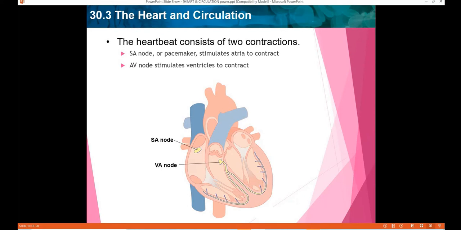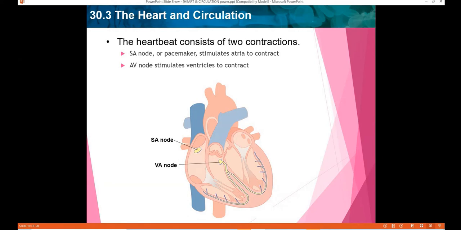The first contraction of the heart begins in the right atrium at a signal from the sinoatrial node, which is known as the SA node. This yellow thing which you can see over here is known as the SA node, meaning sinoatrial node. This stimulates the contraction in the heart.